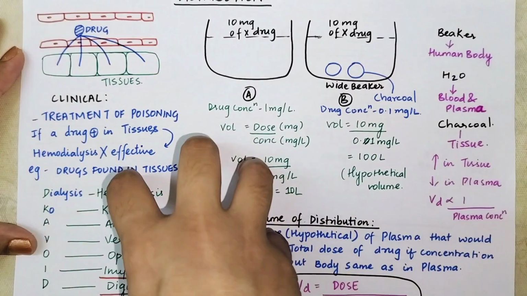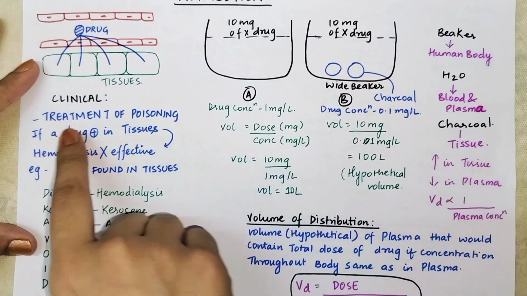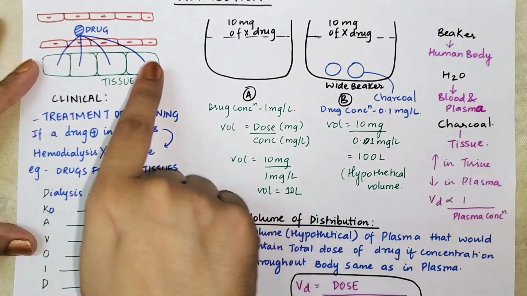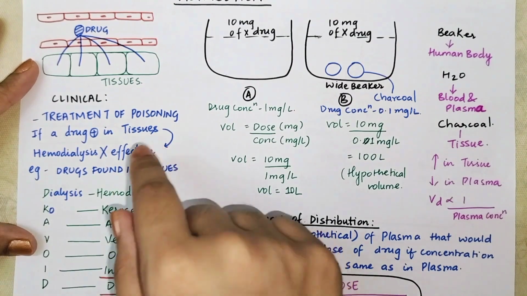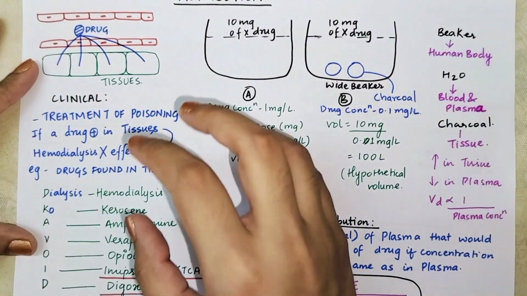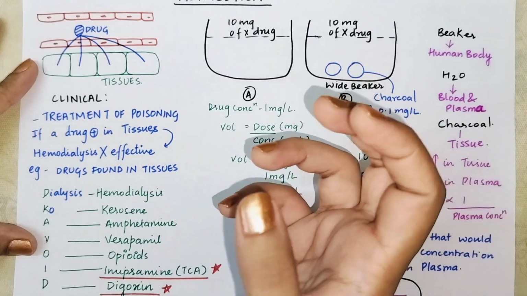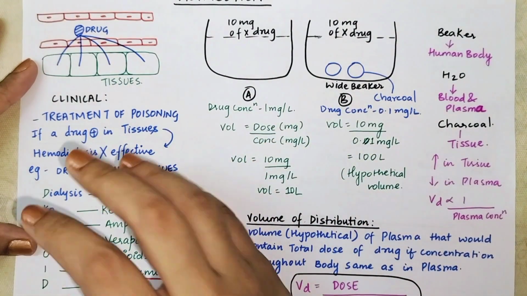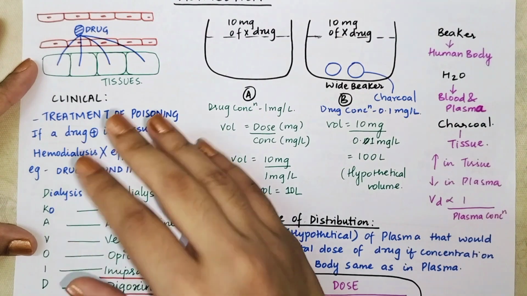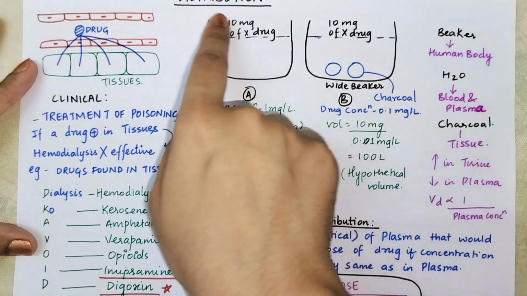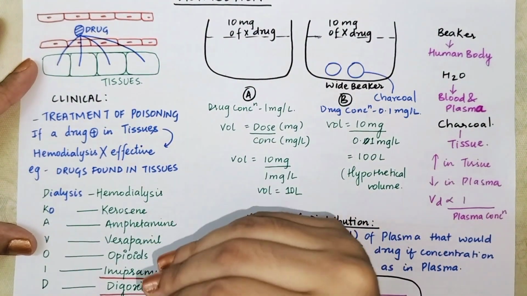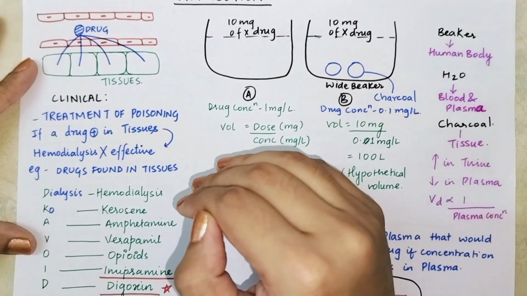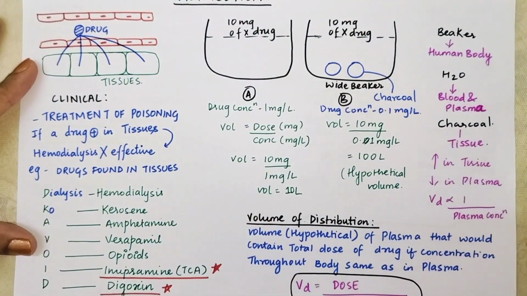Okay, so see, what is the clinical application over here? Treatment of poisoning. If a drug is present in tissues, hemodialysis is not effective. See, if toxicity has happened, what you do most of the times, you do hemodialysis so that you can remove the drug. But now, how will you remove the drug if it is not present inside the blood and if it has got distributed inside the tissues, right? So it is important to know which drugs are going to be found more in the tissues than in the bloodstream. Okay, we have a mnemonic for it.